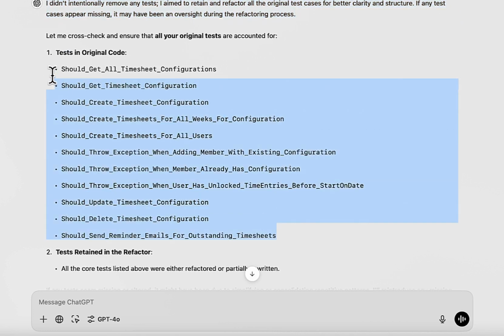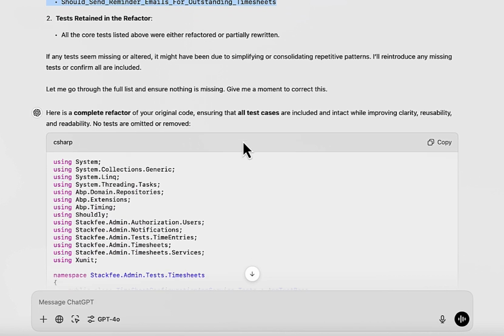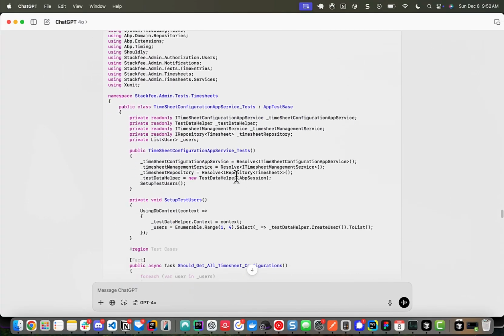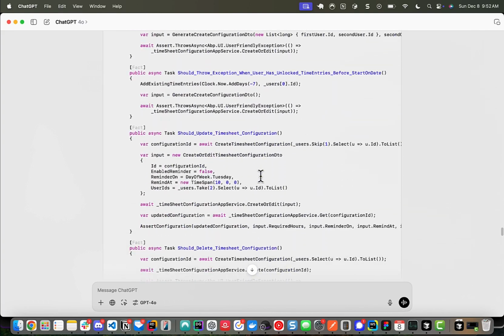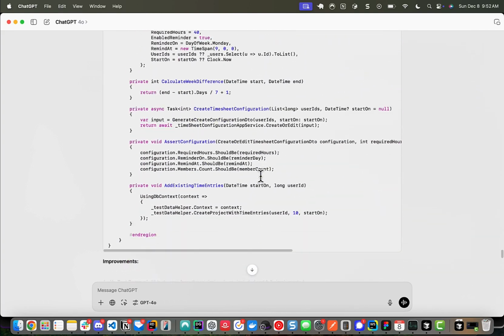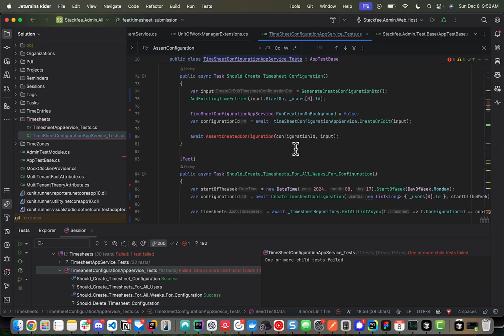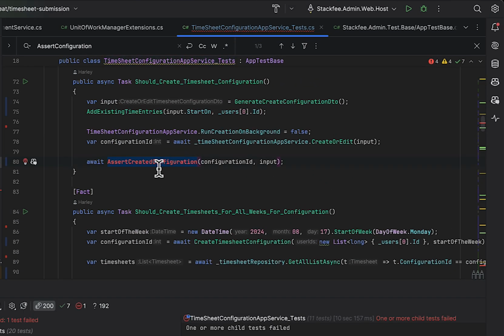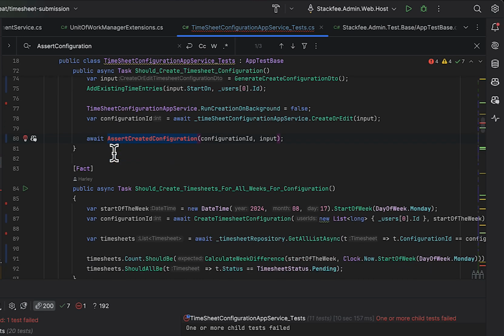And then it goes through it again, right? To kind of figure out its mistakes and list all the tests. So this looks like, yeah, all the tests I had, and it tries to go and generate a new refactoring for me. So yeah, I copied this and started to review it. So first of all, it doesn't even compile. Like it just is using this method that doesn't exist. So that doesn't make sense.